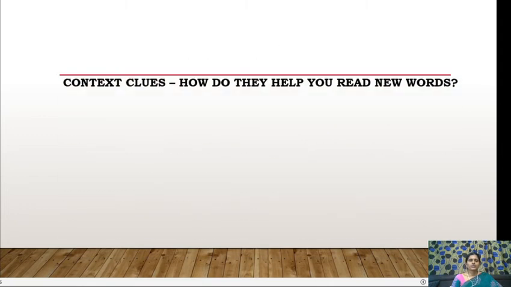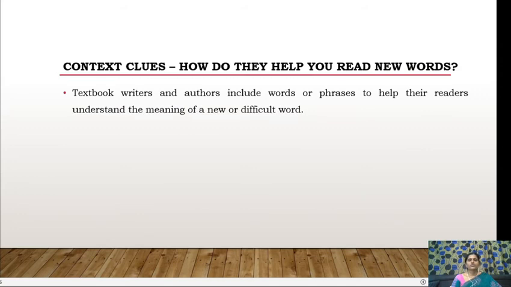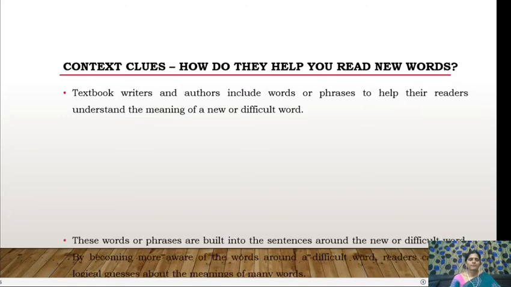So how do we do that? How do they help you read new words? Textbook writers and authors include words or phrases to help their readers understand the meaning of a new or difficult word. So you can find the clue from the sentence itself. The authors don't just leave you with an unfamiliar word, but they try to give the meaning of that word in a phrase, or a similar word or a synonym in the same text, so that you can guess the meaning easily.